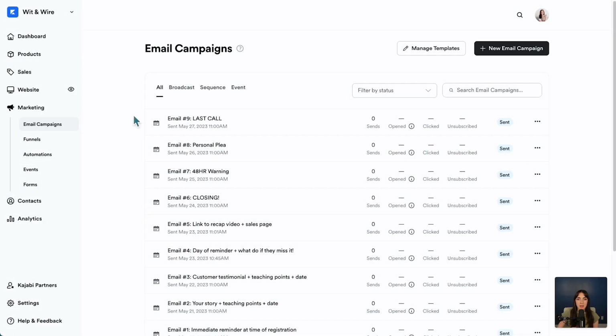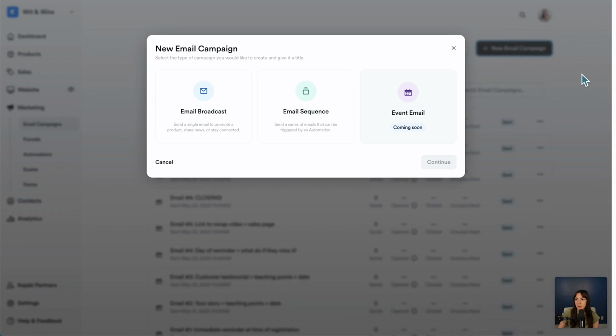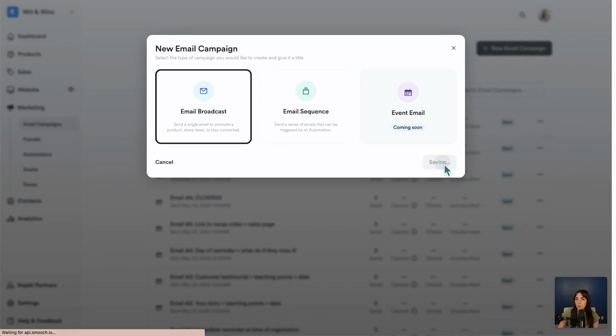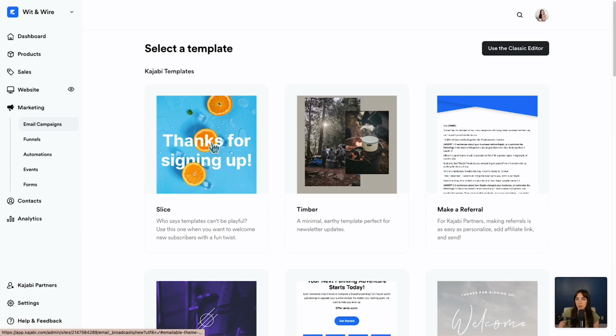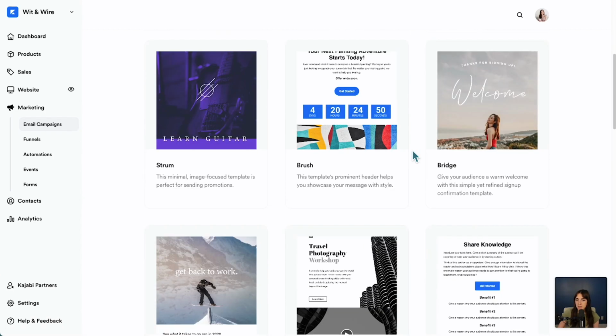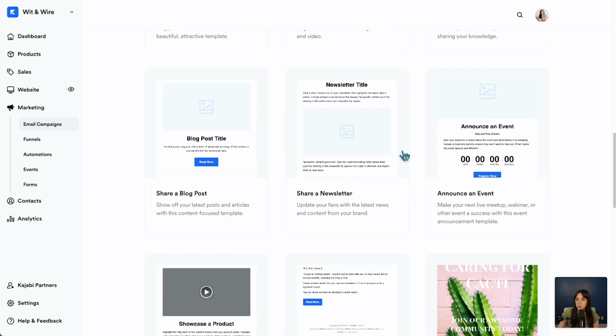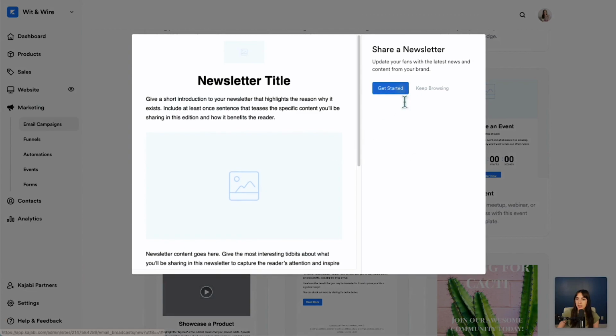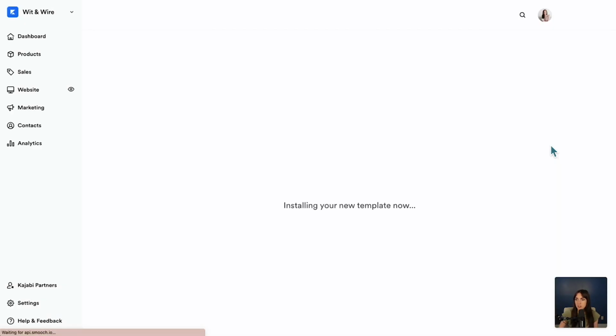So I'm looking at the marketing menu, and we have email campaigns, funnels, and automations. So when I click email campaigns, this shows a list of individual emails. And let's take a look at the email editor by adding a new email campaign. So let's do an email broadcast as though maybe we were preparing a weekly newsletter. You can see they have different starting templates, but I'm going to go ahead and just choose share a newsletter and click get started. So maybe we'll call this demo newsletter and click create, and it'll just take a few seconds to upload.